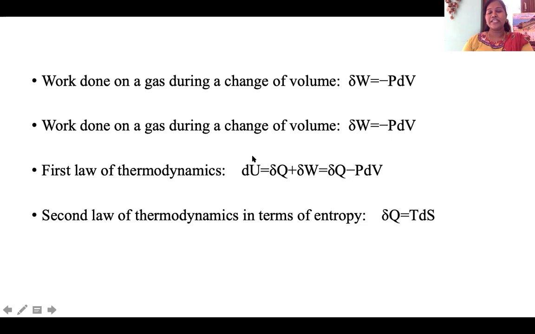Internal energy is related to the heat supplied and also the work done. Heat supplied is always equal to the product of temperature and the change in entropy. This is what we learned in the last class when we were reading about entropy.